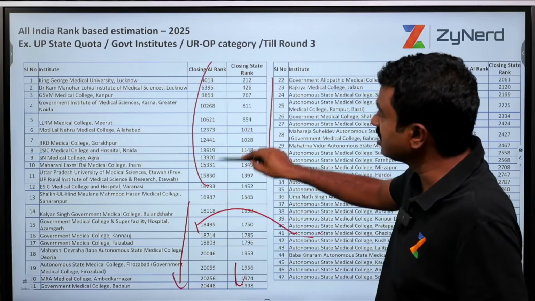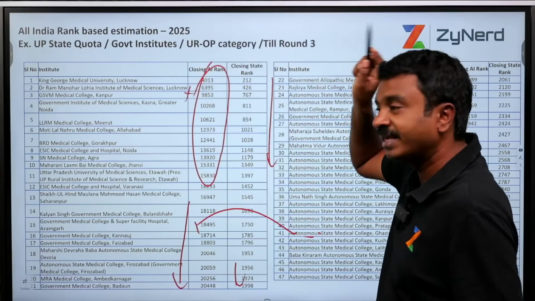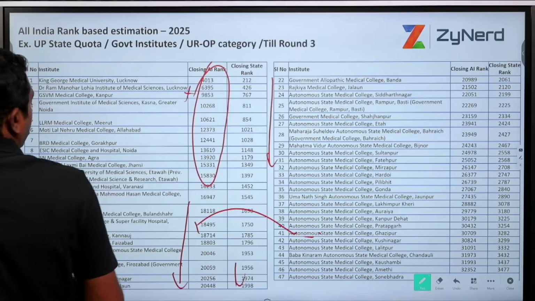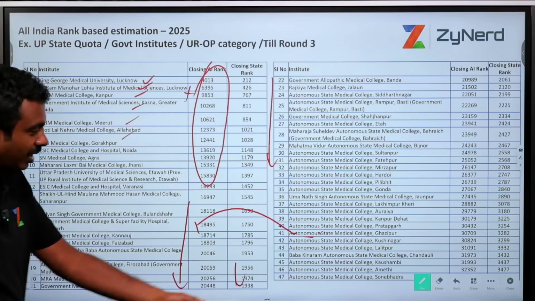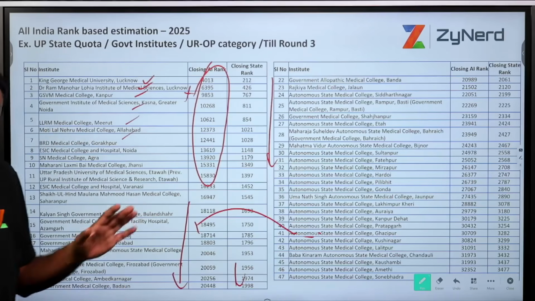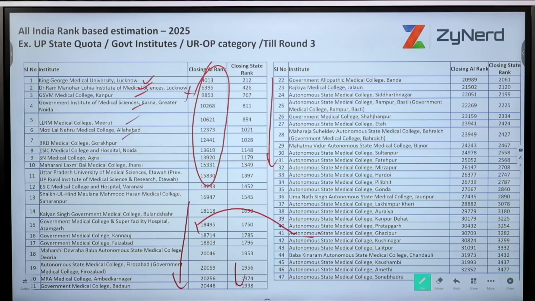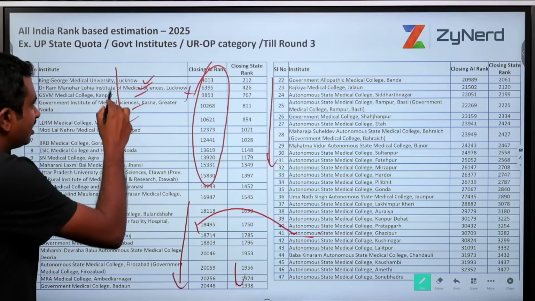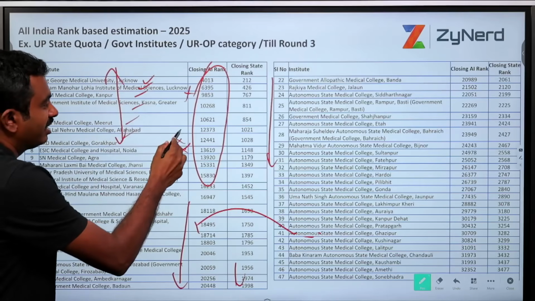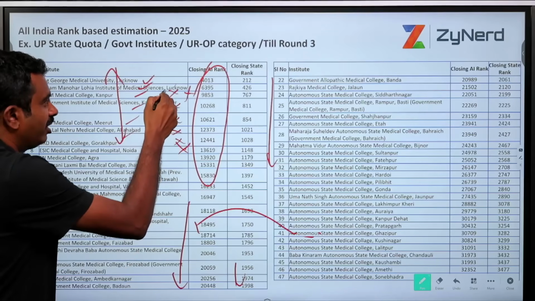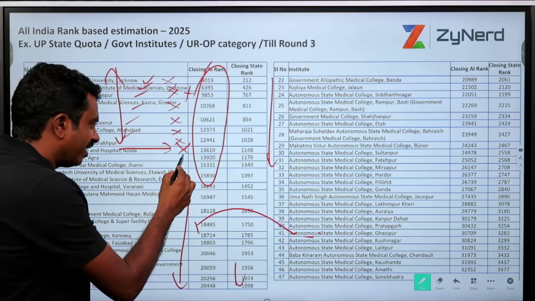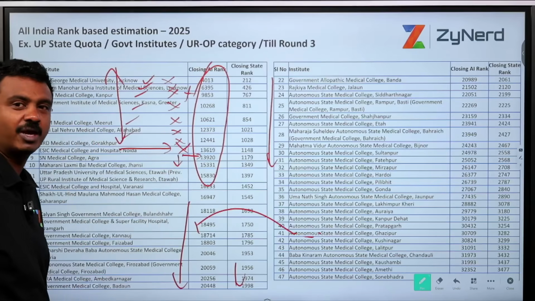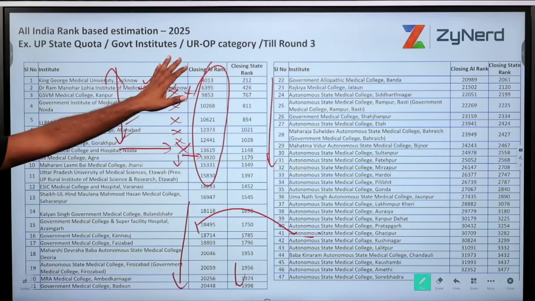Can I fill these institutes which I definitely will not get? Yes, you can fill. In any allotment, if you are filling top institutes as the top 5, you only have 47 institutes to fill. If you are looking at government quota, you are at 20,000 in UP state counselling. You can fill all these institutes. In case you don't get these institutes, if you are 20,000, most likely you will not be getting these institutes. Still, the system will go ahead and check, and then if it is not possible, your next institute will be allotted. So there is no problem in listing out all those institutes.